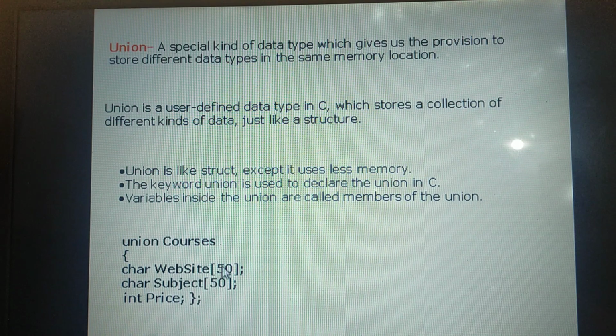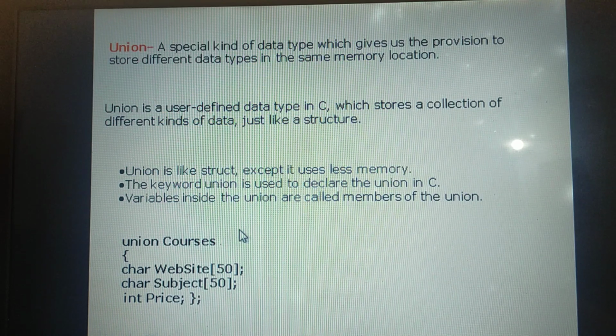The keyword union is used to declare the union. The variables inside the union are called members of the union. This is another type of user-defined data type.